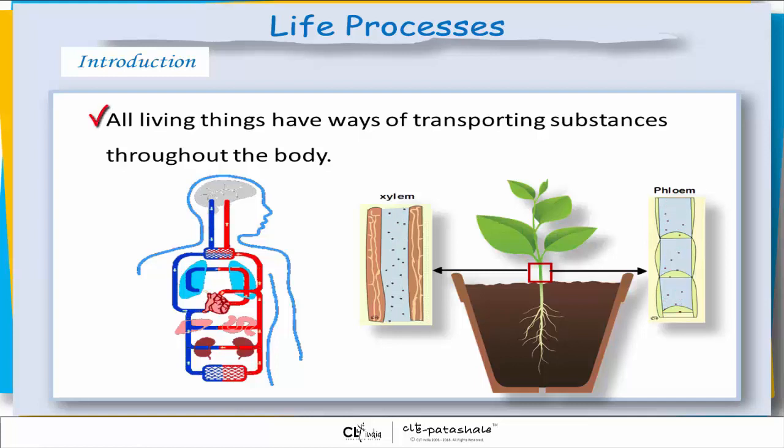All living things have ways of transporting substances throughout the body. In the human body, blood circulates food and oxygen to the different parts of the body and collects waste substances from the different parts of the body. In the same way, plants have xylem and phloem tubes. Xylem is the water tube for transportation of water, and phloem is for the transportation of food.